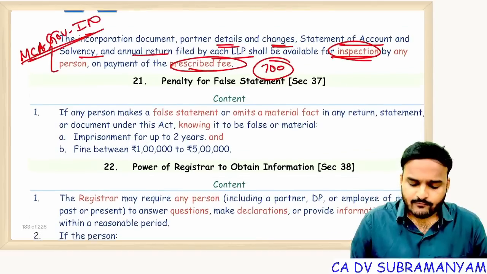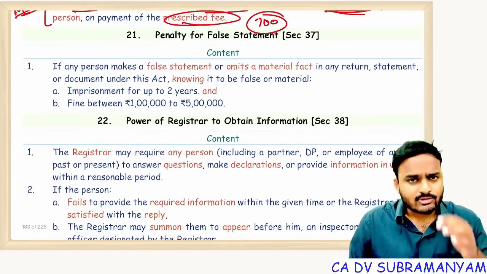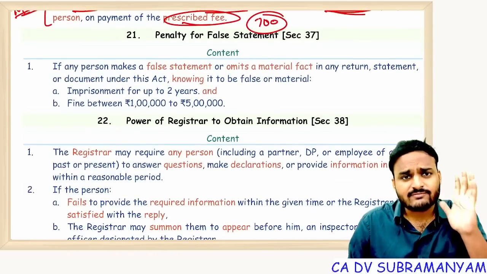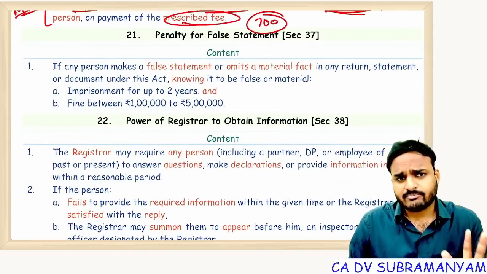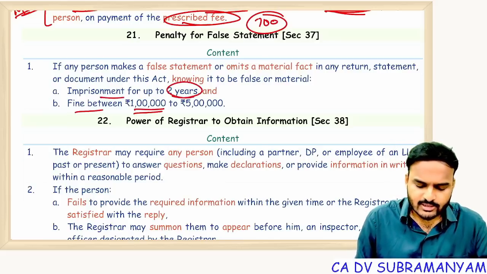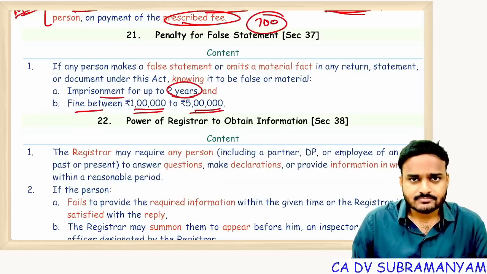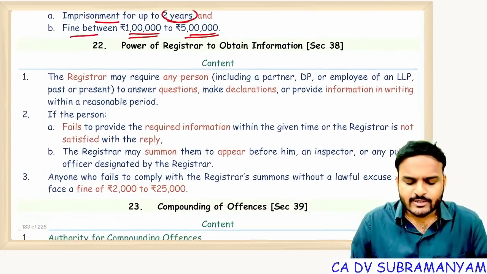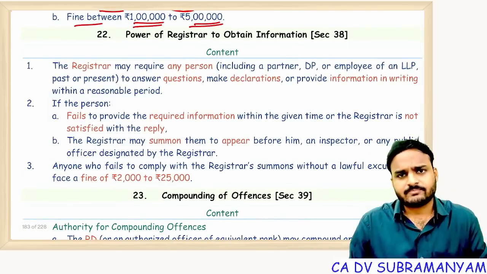Next one, penalty for false statements. Any statement you file with ROC, if it contains false information, false statements, then punishment: imprisonment up to 2 years and fine 1 lakh to 5 lakhs. That's it. Next one, power of registrar to obtain information.